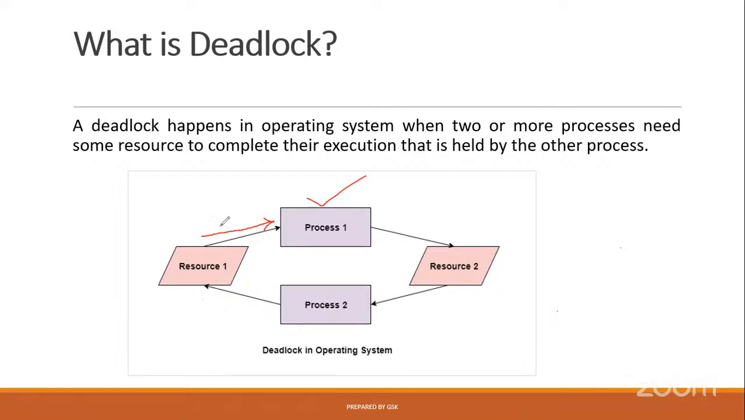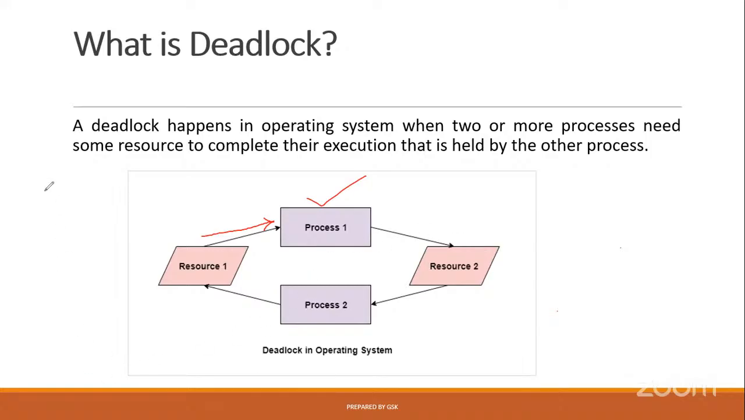Let me repeat again. We have the arrow mark here, resource to process. The meaning of this arrow mark is resource 1 is already held by process 1. Now, the edge we have from process 1 to resource 2: the meaning is process 1 is sending the request for resource 2 because process 1 wants to use resource 2. That is the meaning of these edges.